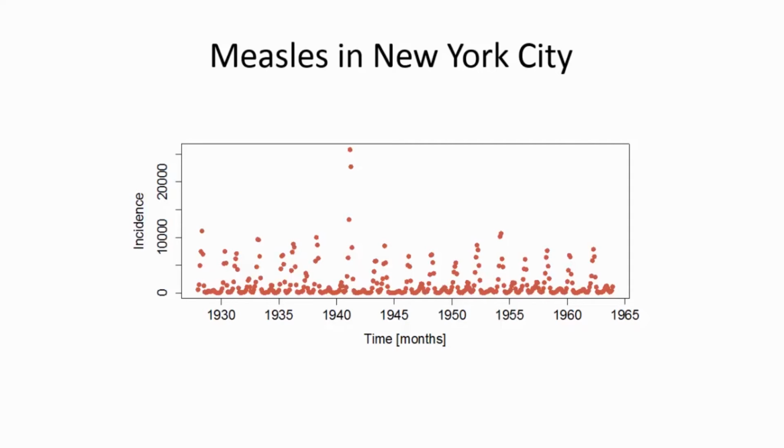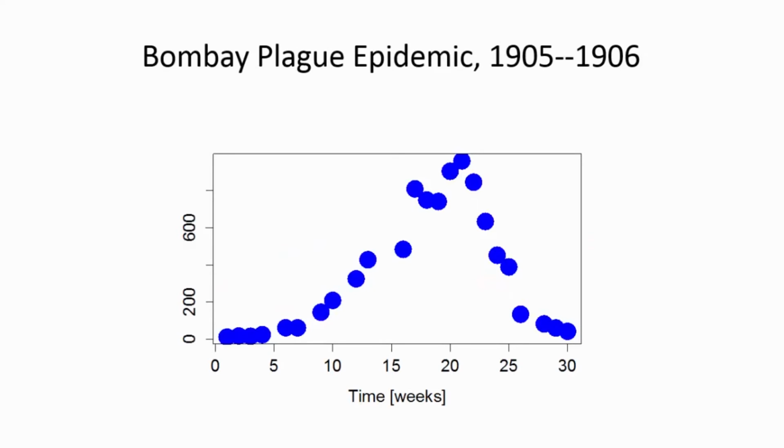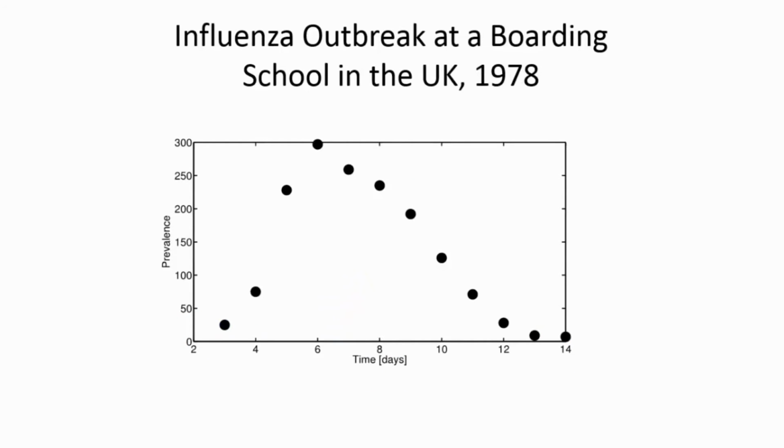And you can see how, even though this is over a much longer time scale, easily extending over 30 years with monthly observations, you look here for this data set. This is over a period of 30 weeks. 30 weeks is less than 1 year. 1 year is 52 weeks. This here is in days, and it goes for about 2 weeks, between 2 and 14. So this is at most 2 weeks.